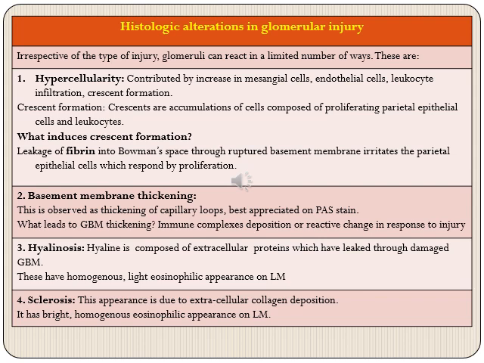This appearance is due to extracellular collagen deposition, and it has a bright homogeneous eosinophilic appearance on H&E stains. So hyalinosis has a lightly colored homogeneous eosinophilic appearance on H&E, whereas sclerosis has a bright eosinophilic appearance. So these are the different histologic alterations that we can see in any type of glomerular injury.